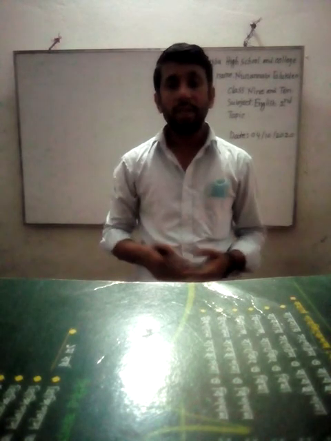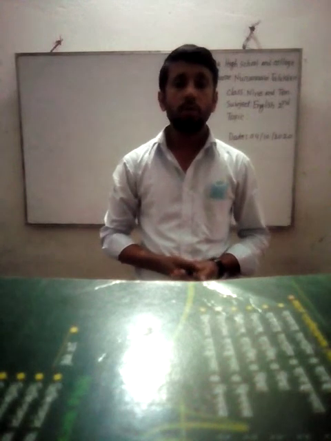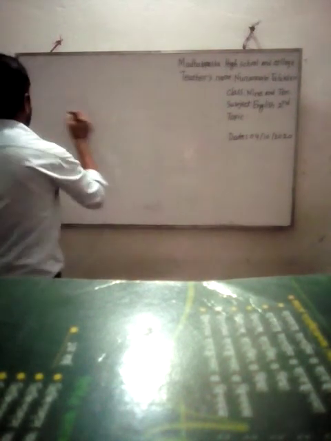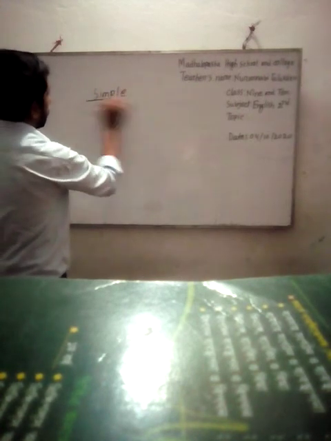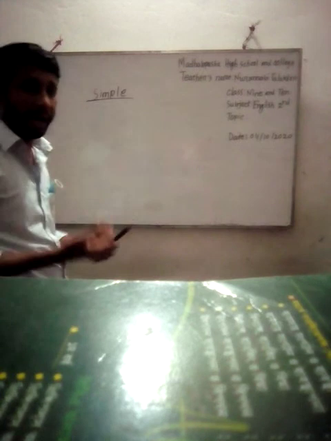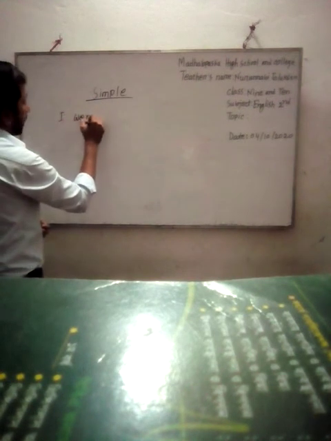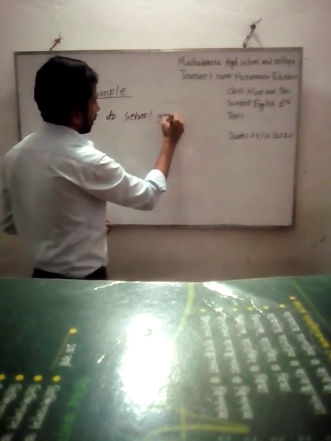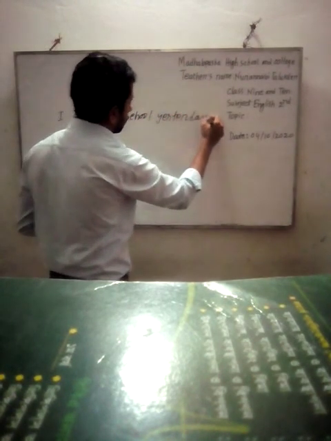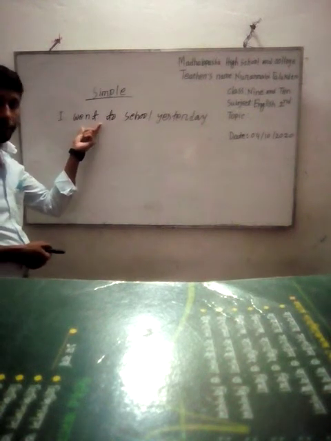First, we will see how we can identify a simple, compound or complex. Simple. How can we find out a sentence as simple? I went to school yesterday. In this sentence, there is a principal verb, went.